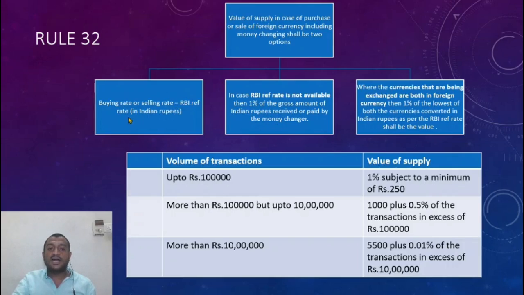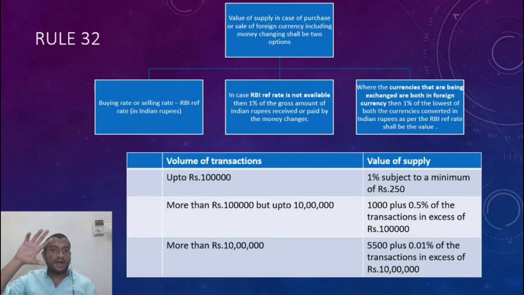Fair enough. In case the RBI reference rate is not available, then it is 1% of the gross amount of Indian rupees. The RBI reference rate, as I told you, is given periodically, and I may be unable to find the reference rate for the currency. Maybe it is a very unique currency that I am trading in. So what I do is take 1% of the gross amount of Indian rupees received by the money changer.